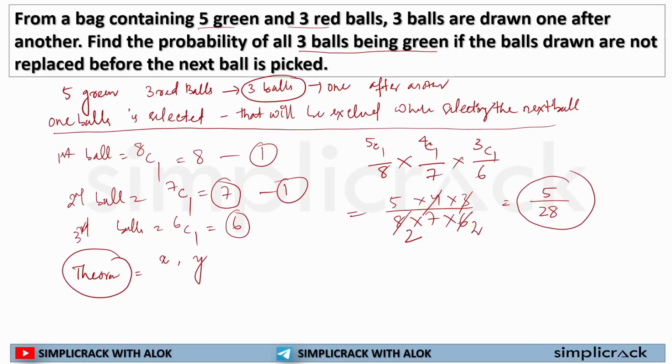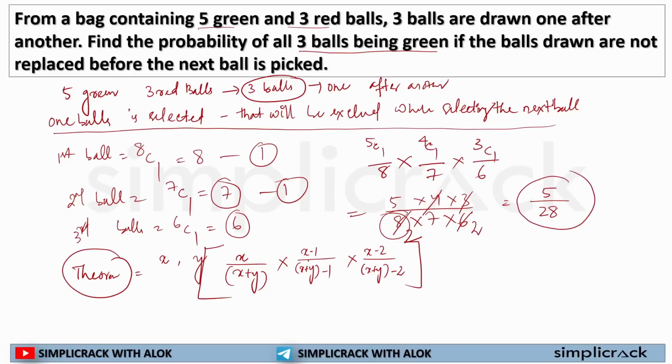If I have to select balls of color X, the probability will be X by X plus Y, multiplied by X minus 1 by X plus Y minus 1, multiplied by X minus 2 by X plus Y minus 2. So this is how the probability will be calculated, and this is what we have used in this formula. See, the number of green balls is 5, so 5 was there. Now X plus Y, 5 plus 3 red balls, that was 8.